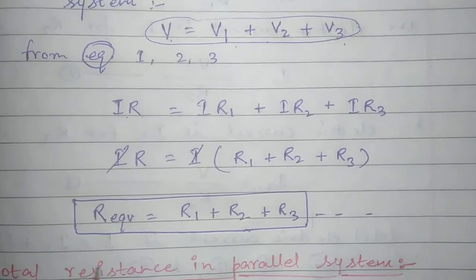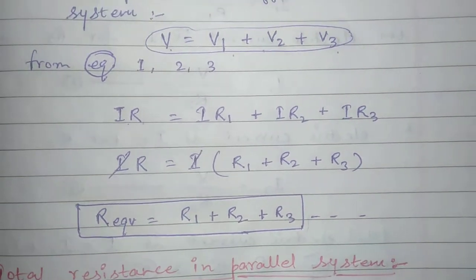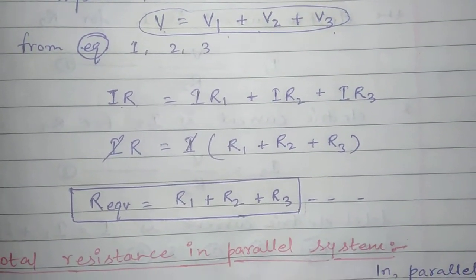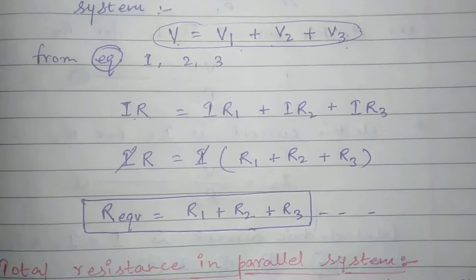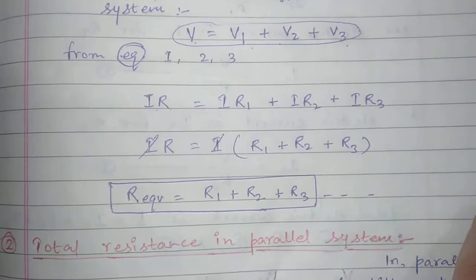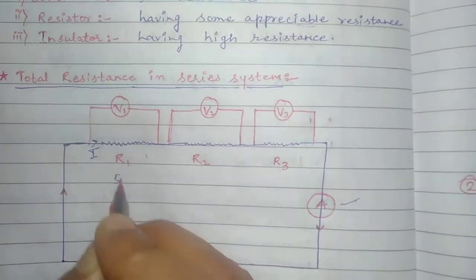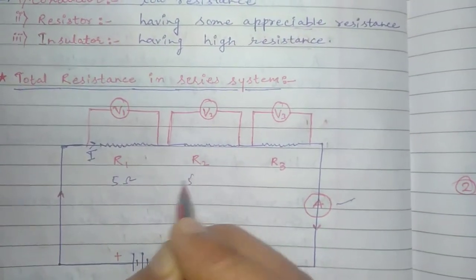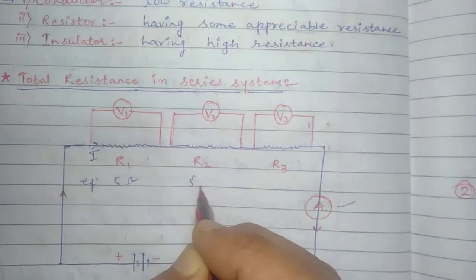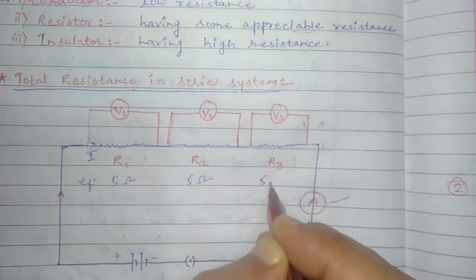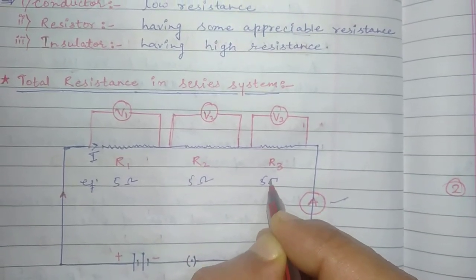So student, from here I can say in this series system the resistance is maximum. Why? For example, R1 has a 5 ohm value, I am giving this as an example, and all have the same value.